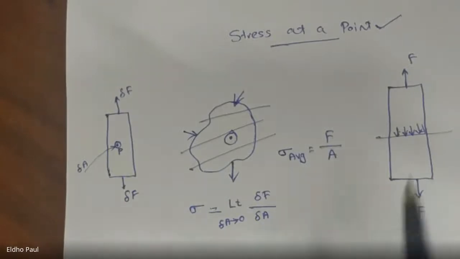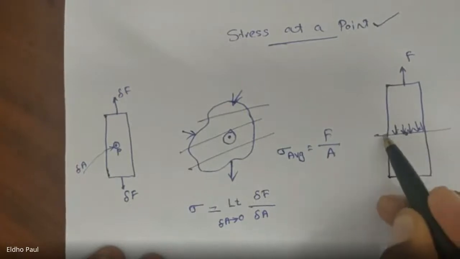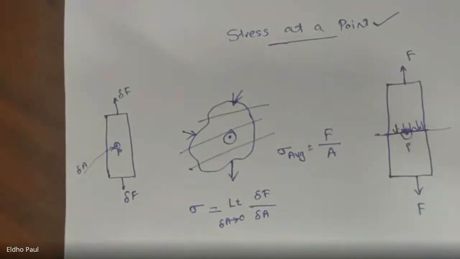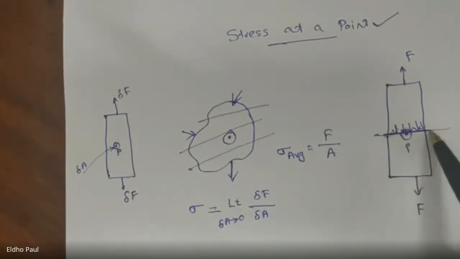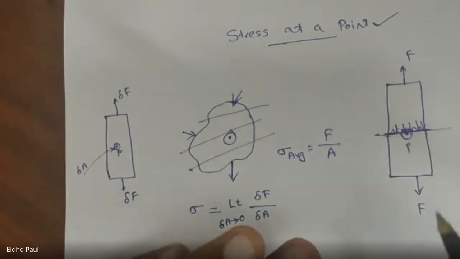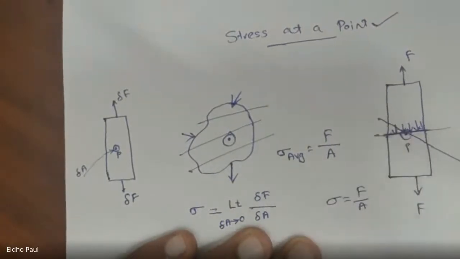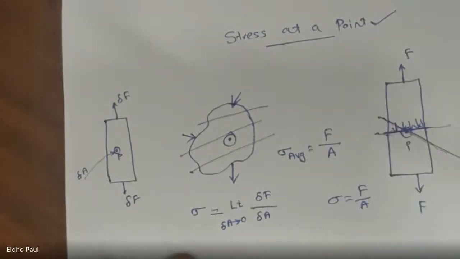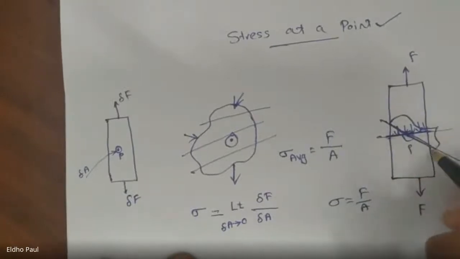When we calculate this stress at a point P, we use this cross-section area for this point P. Everywhere along this line, the stress will be force by area, so the stress is equal to F by A. Along this point, I can draw another cross section, or I can cut this bar with a different cross section, so this is the first half and this is the second half. Then this will be the cross-section area.